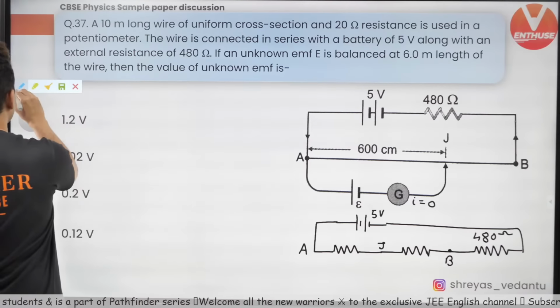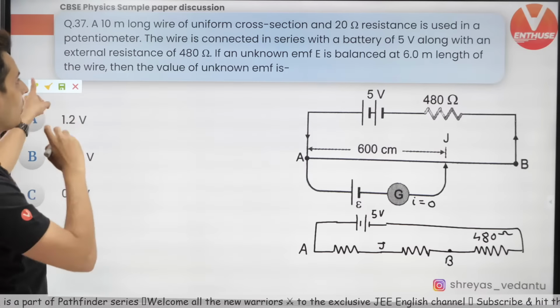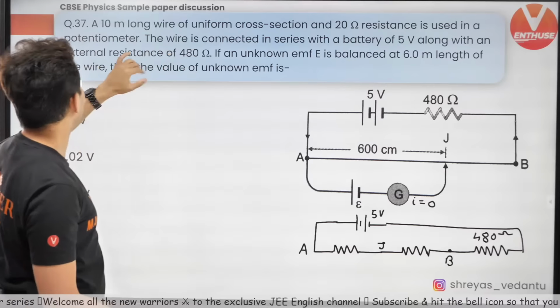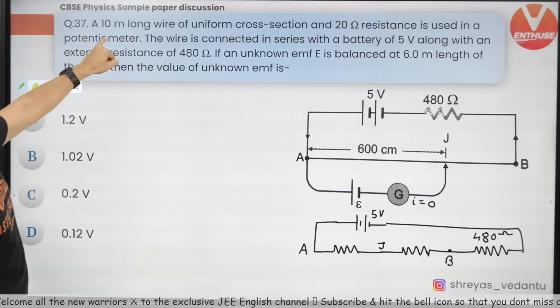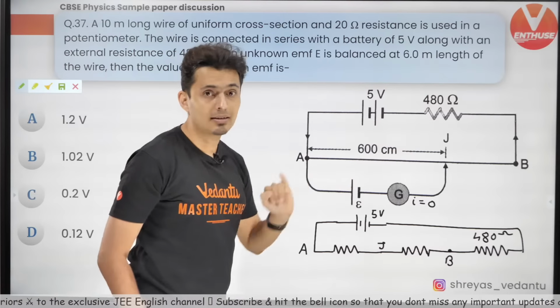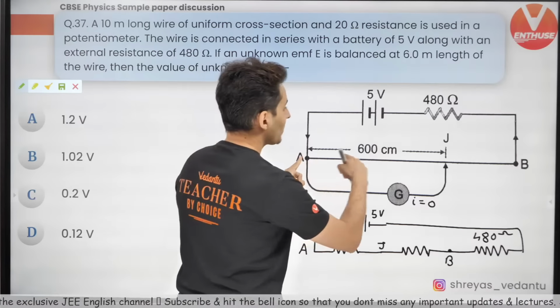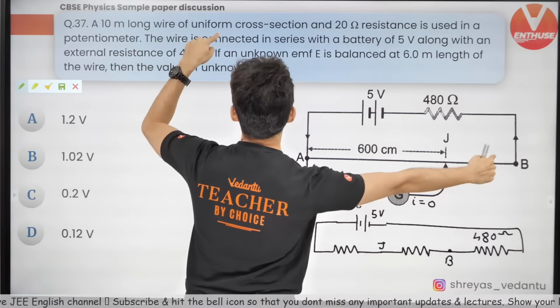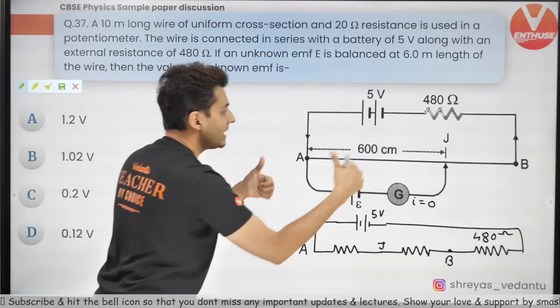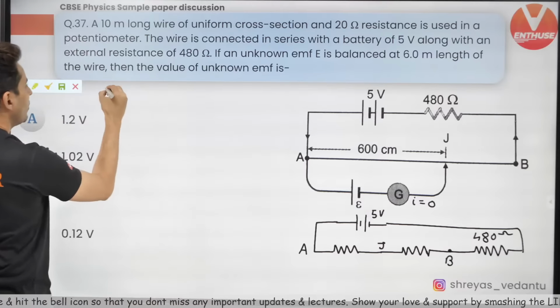According to the given question, what is given? The balancing length is given. Where is it given? It is 6 meters or 600 centimeters. Now, for 10 meters, the resistance is 20. So for this much length, how much is the resistance? Very simple.